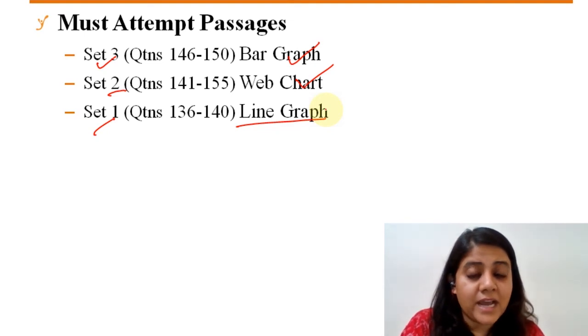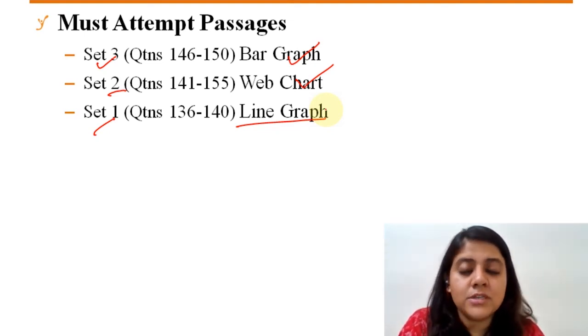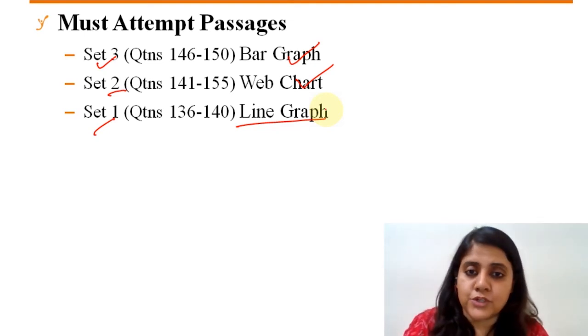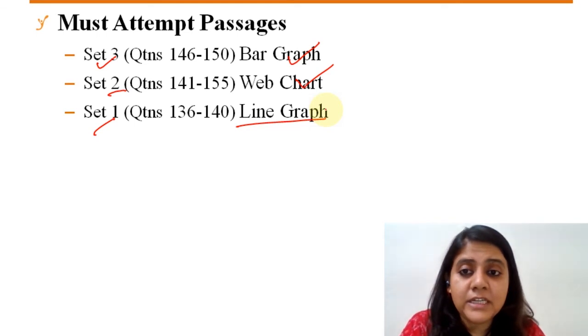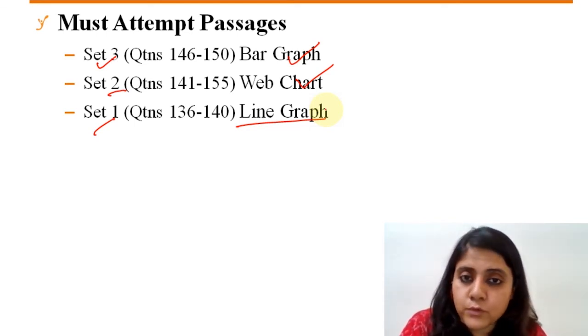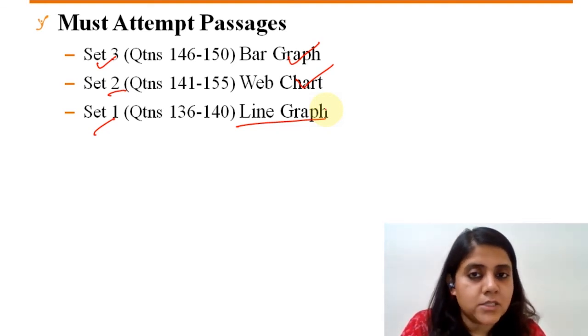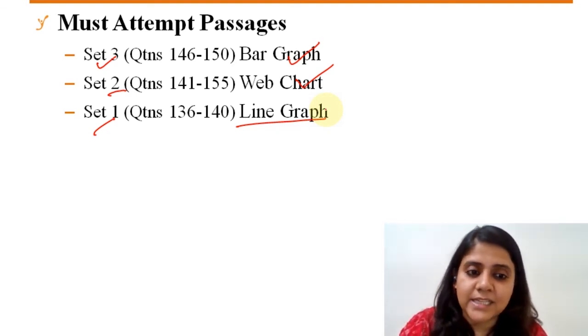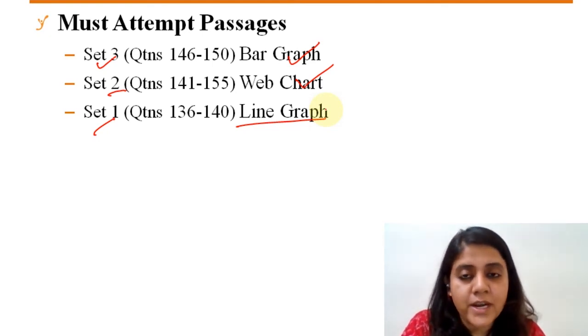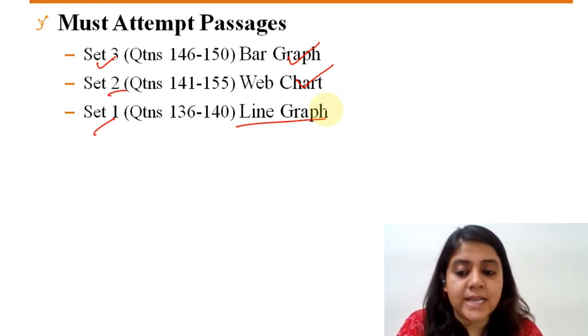So leaving out an entire set in this kind of a section is totally out of question, right? So definitely all the three sets you should have been able to touch and attempt a lot of those questions. Maybe a few questions here and there you left out on the whole, which is okay, but not leaving out a set. That is not really advisable in this kind of easy questions, right? So I guess that was it with respect to the sectional analysis.